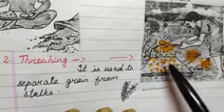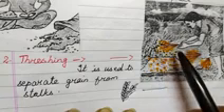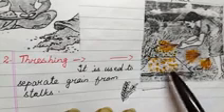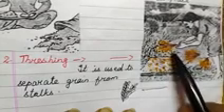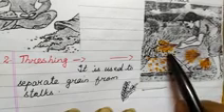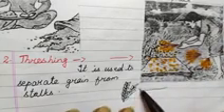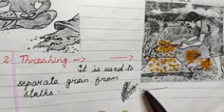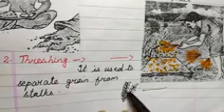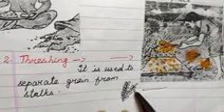Clear? So this procedure is called threshing. Threshing is used to separate grain from the stalks. The farmer does it either by beating, or sometimes they make the bundles and the bullocks move on these bundles. And when the bullocks move on the bundle, the grain gets separated from the stalk.